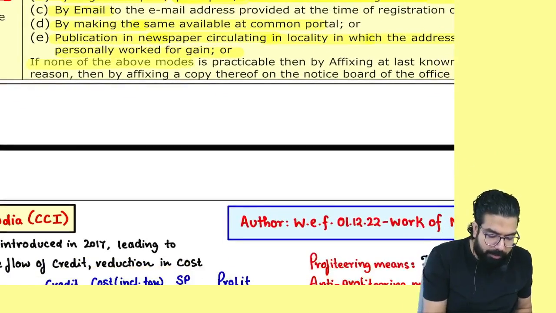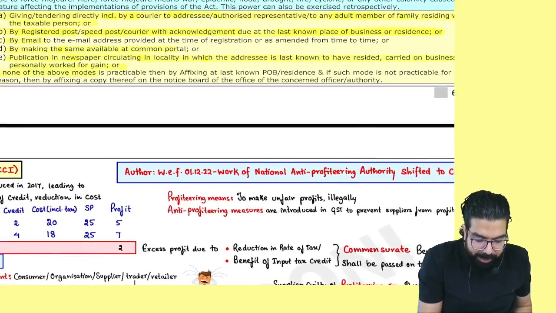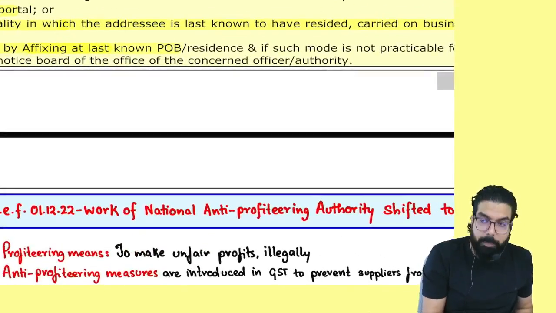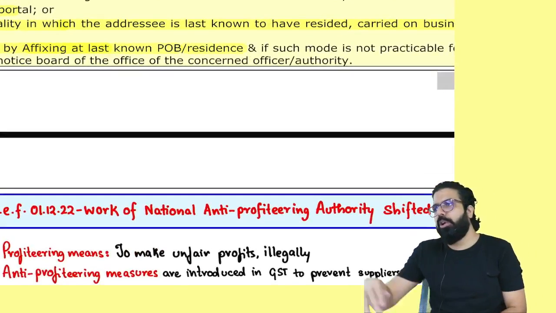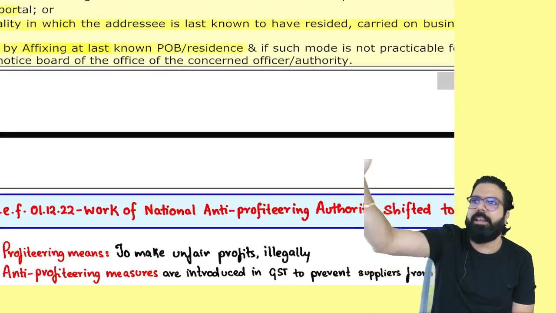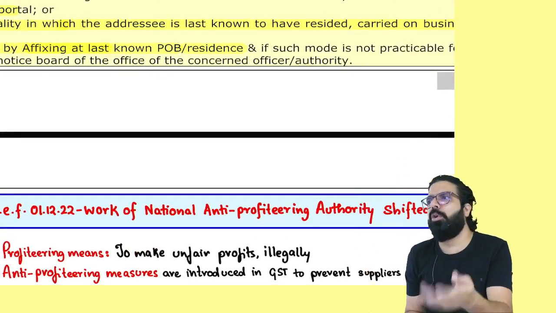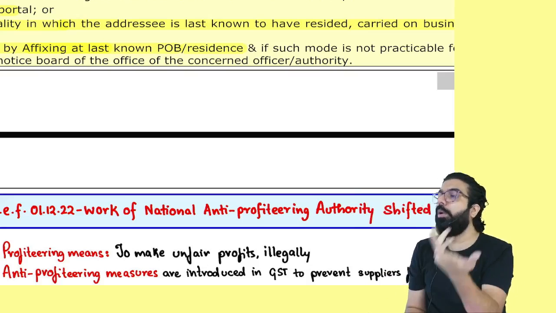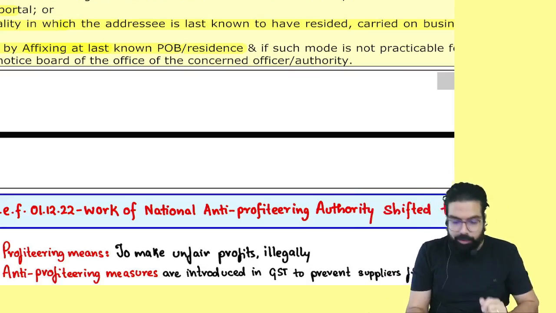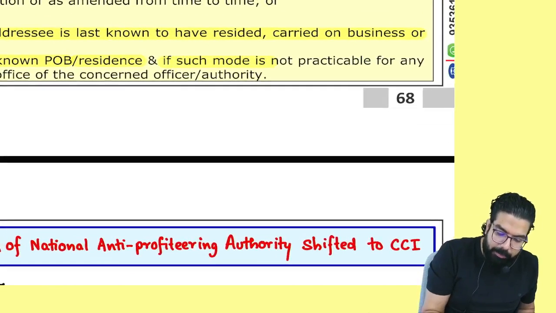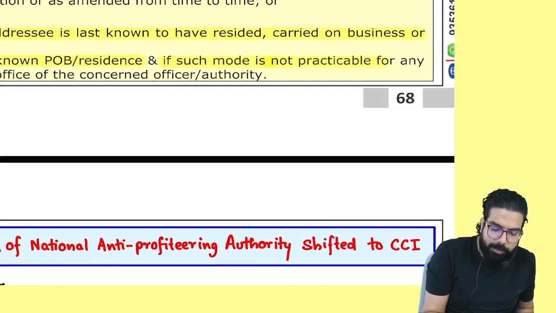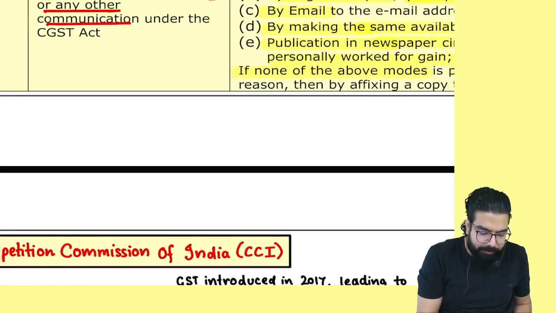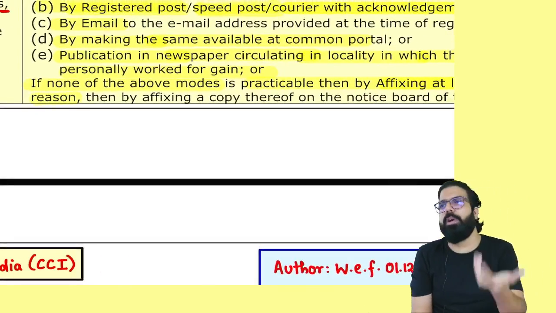Or if none of the above modes is practicable, then by affixing at the last known place of business or residence. They will come to your last known place of business and residence and stick it and go. What if the last known place of business is an empty ground? Where to affix? No, they are telling if such mode is not practicable for any reason. What reason? If it is empty ground, where will you stick?